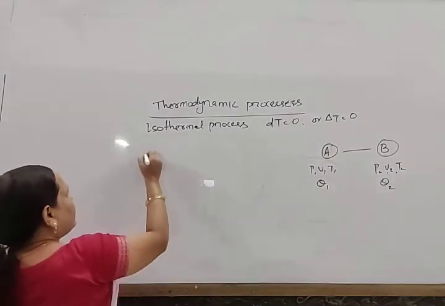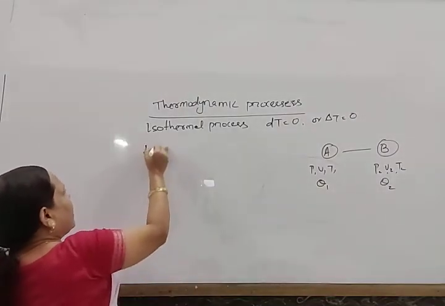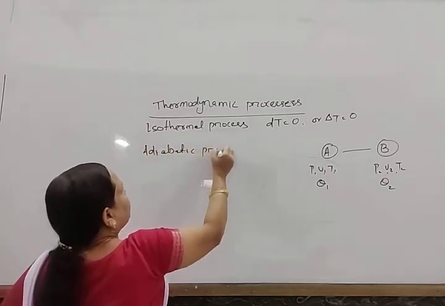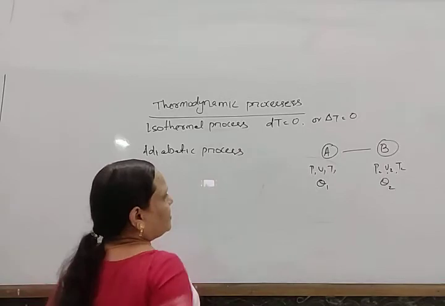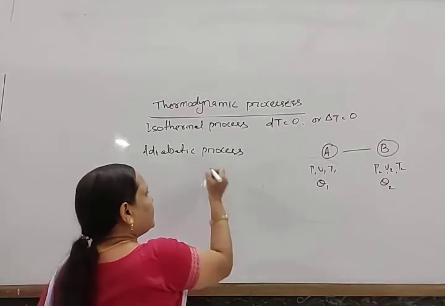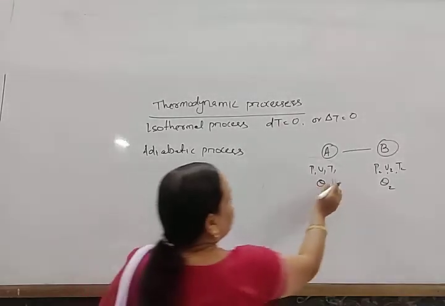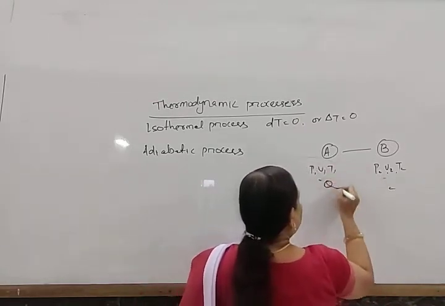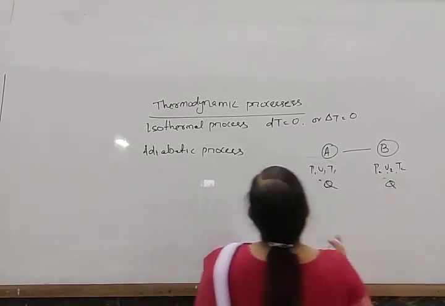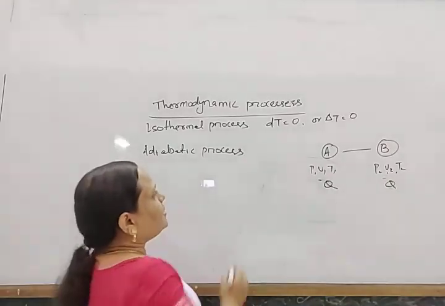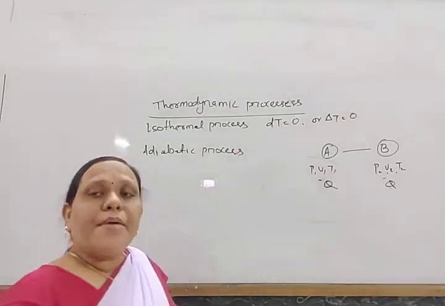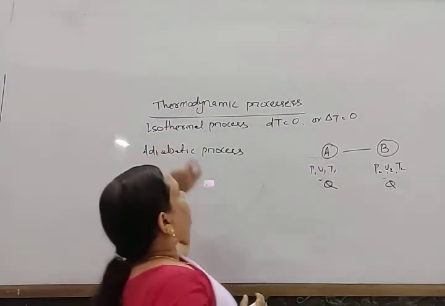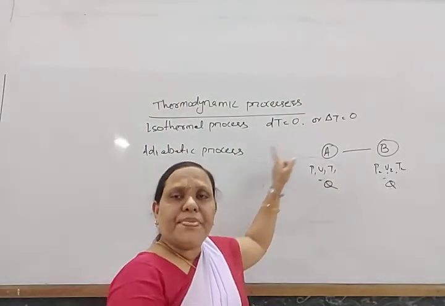Okay. Next, another process known as the adiabatic process. In the adiabatic process, the heat is kept constant. So you can write Q here, not theta. Write Q here, and this is also Q. So in the adiabatic process, the heat remains constant. By keeping the heat constant, the temperature may rise.